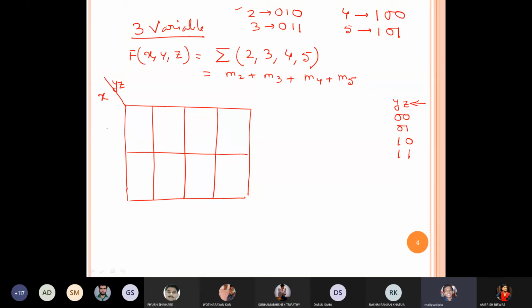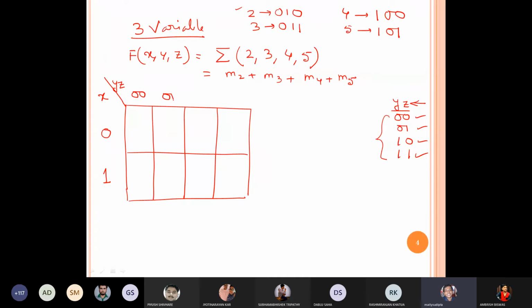So in the y-axis I have written only x, which can take either 0 or 1, and along the x direction, that means the horizontal axis, I can write only 2 variables, and the remaining 2 variables are yz. So yz can take 0 0, 0 1, 1 0, 1 1. Yes or no? Is there any doubt? Any student facing any issue? Okay, then those 4 combinations are written in a different manner.